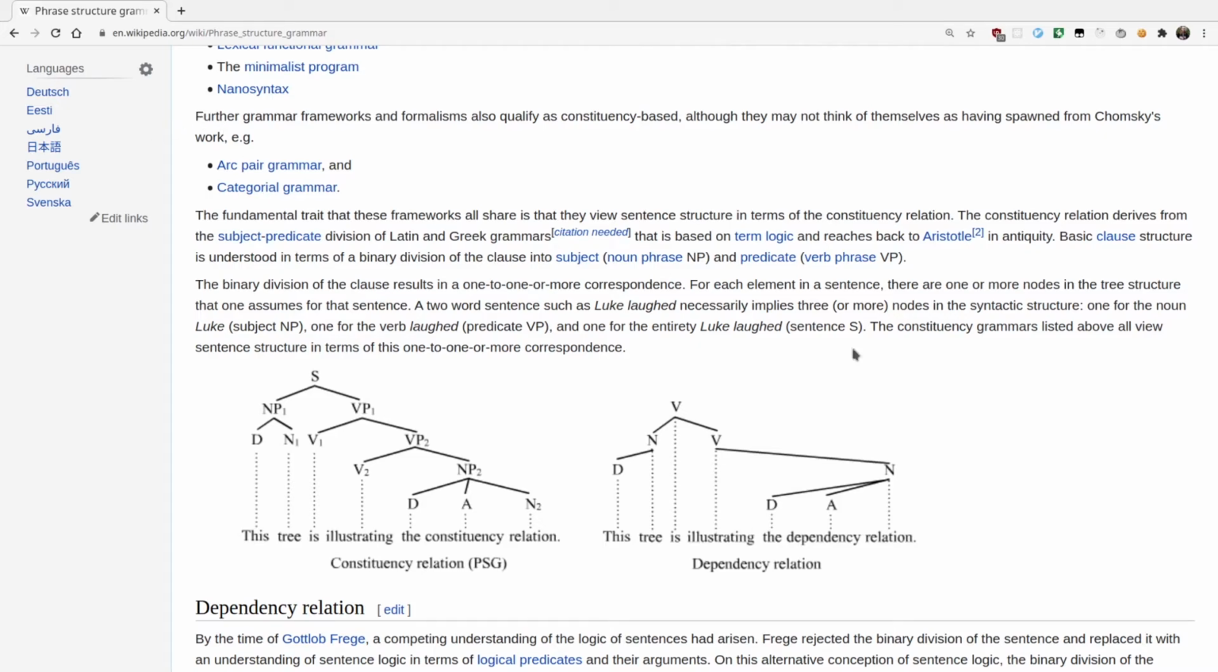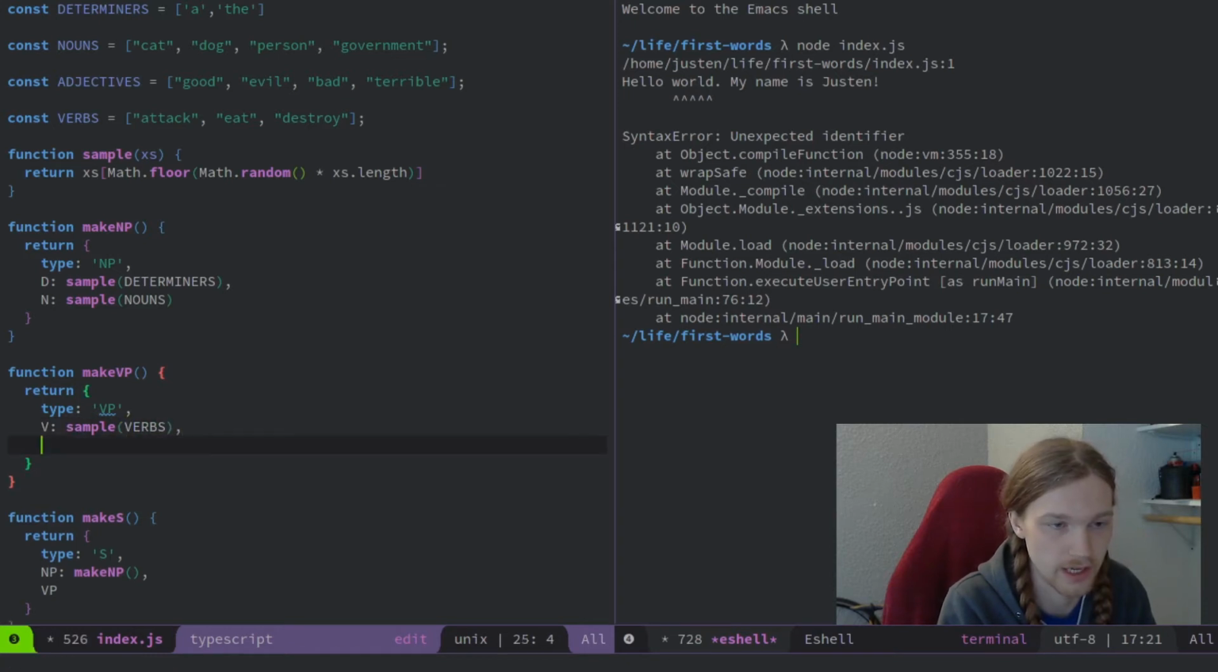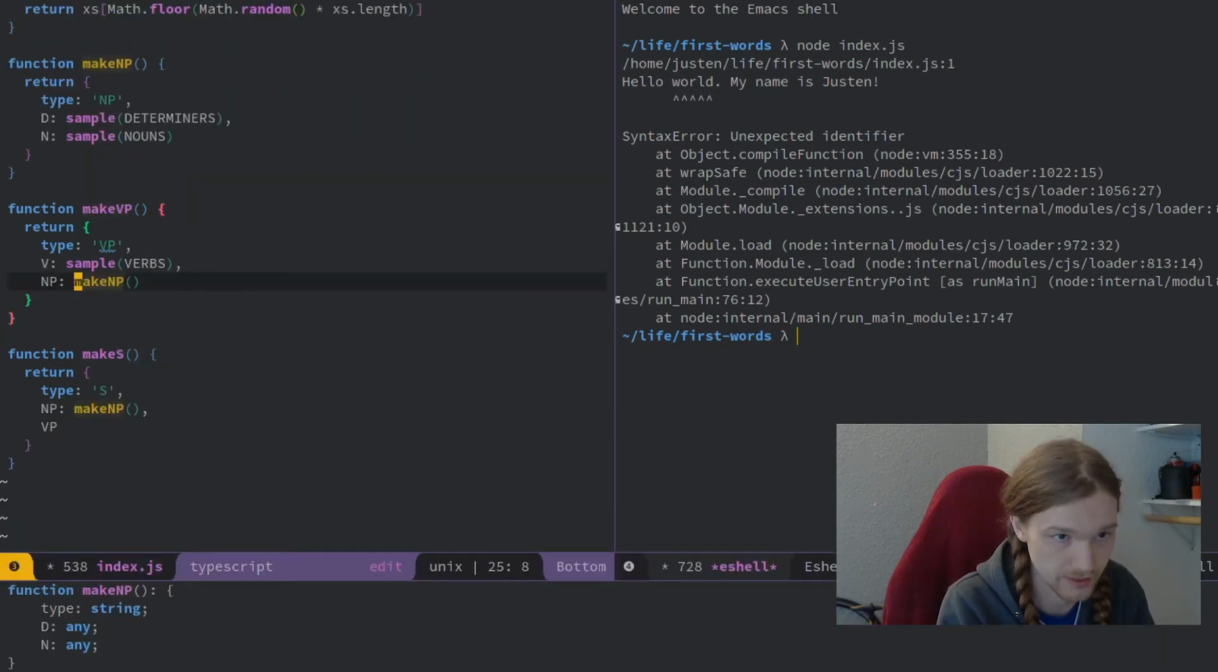So for the verb phrase, we'll have a verb, just v, and that we'll get just by sampling our verbs array. And then for our noun phrase, we can use our make noun phrase function that we made before to get a random one.